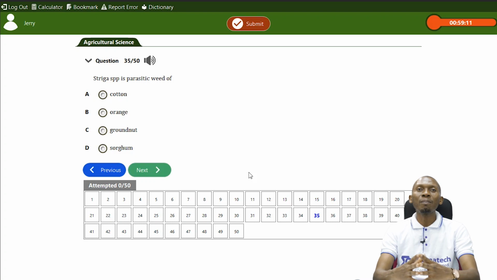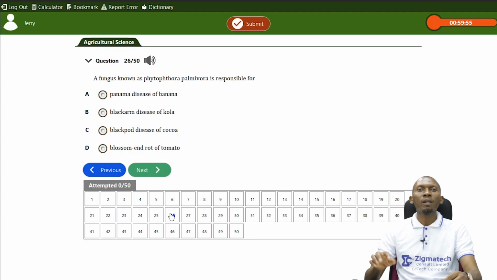Mistletoe is a parasitic weed or parasitic plant of A, cotton, B, orange, C, groundnut, D, sorghum. In this case, the answer will be orange. Remember, I said we're not looking at striga. If it is striga, the answer will be sorghum. But if it is for mistletoe, based on what I taught you, I said it attacks tree crops, so the answer will be orange.